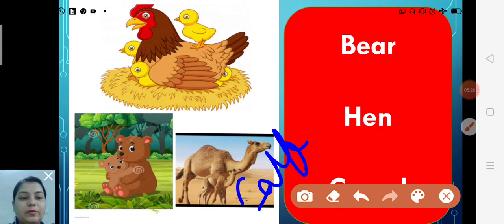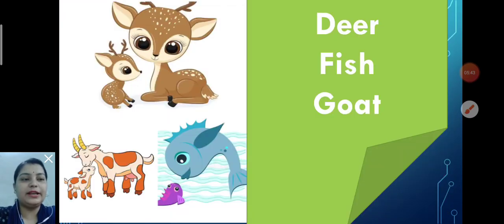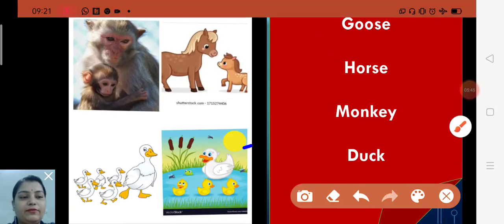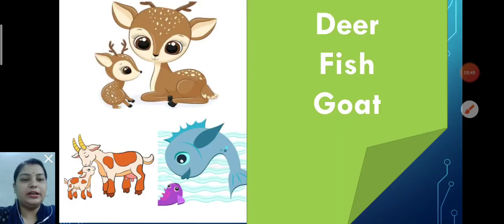Its baby is called a calf. So once again, the young one of a bear is a cub, a hen's is a chick, and a camel's is a calf.